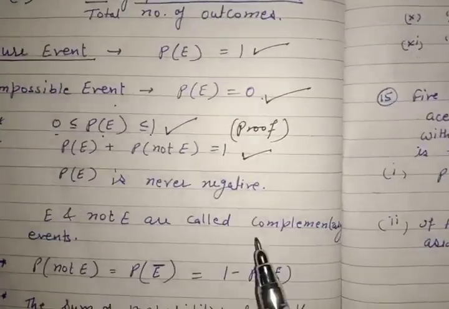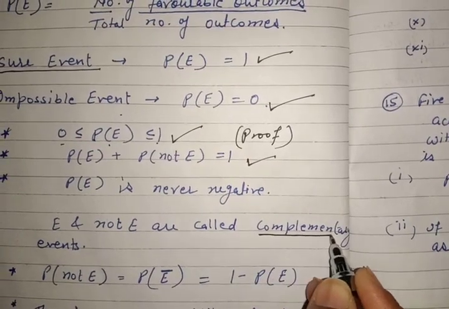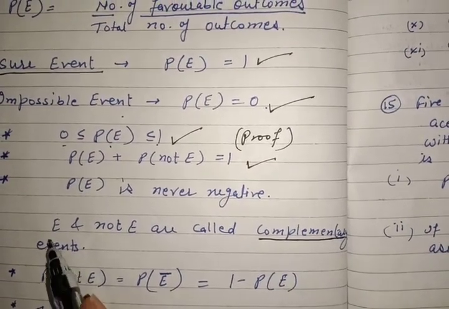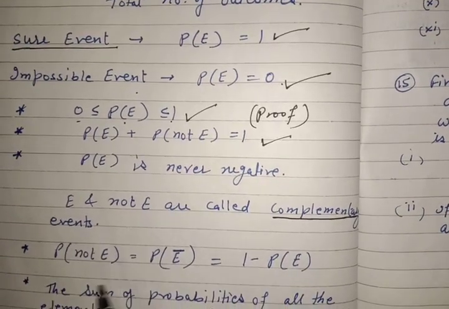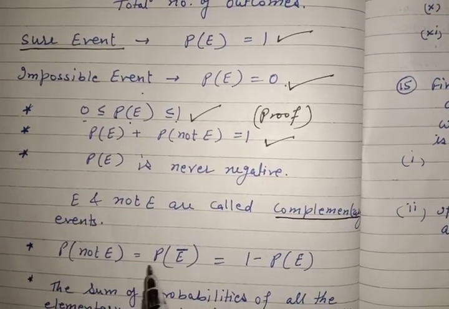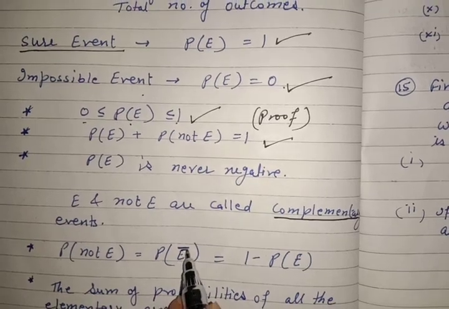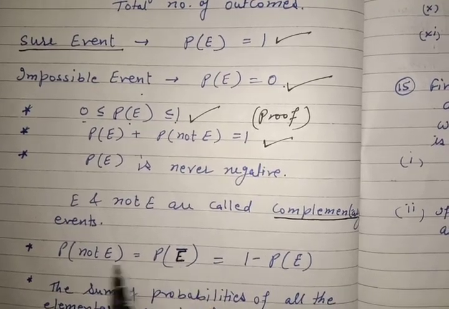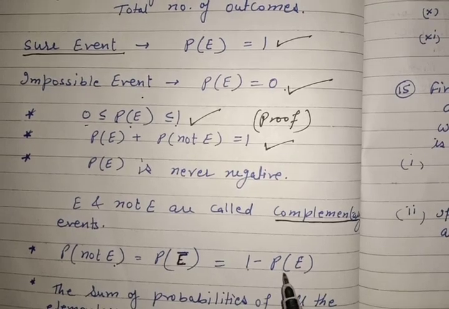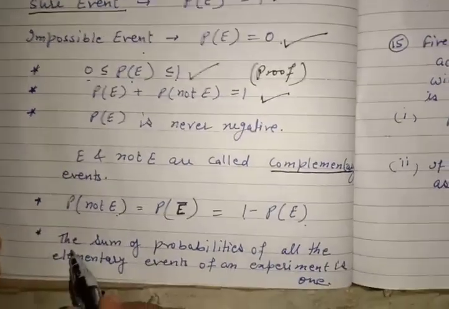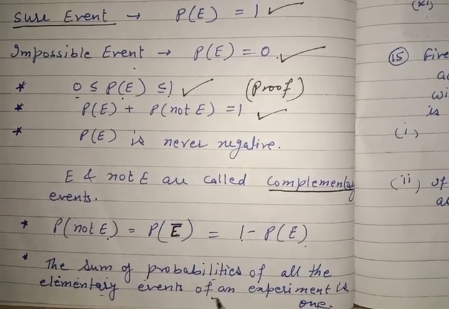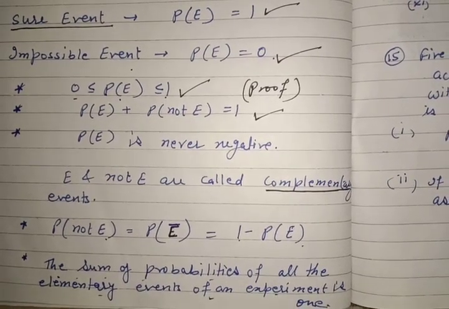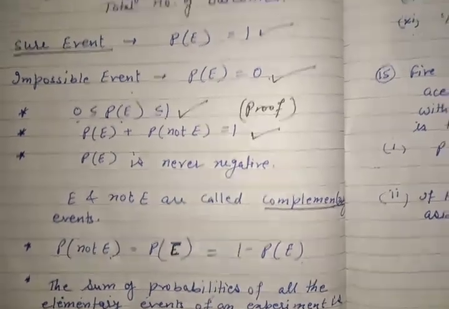E and not E are called complementary events. It's a new word in 10th class that E and not E together are called complementary events to each other. So if we write probability of not E, the notation is E bar. E bar means not E, and it is 1 minus P(E). And this was also explained in my introductory video: the sum of probabilities of all the elementary events of an experiment is 1. You can go through that video and then come back to this exercise 15.1 of 10th class.